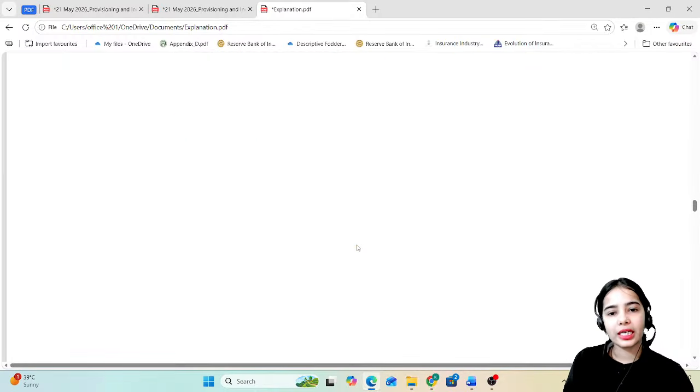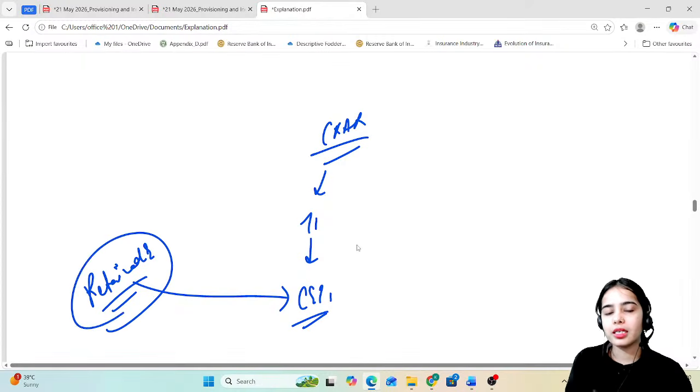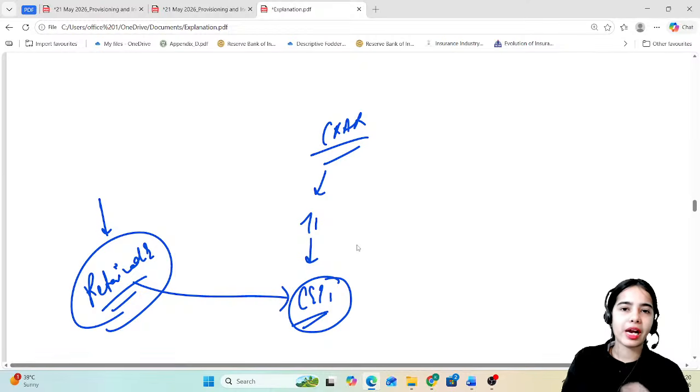Now, as you know from the CRAR that we discussed in the previous session, there is the tier 1 capital that consists of common equity tier 1 capital. In the common equity tier 1 capital, the retained earnings are added. These retained earnings are the earnings that the bank is keeping, the undistributed profit that the bank is keeping.